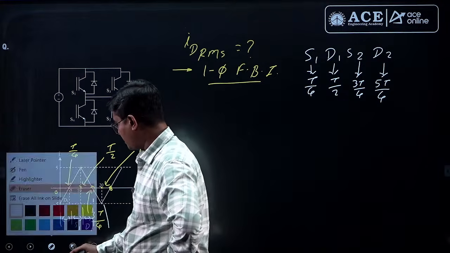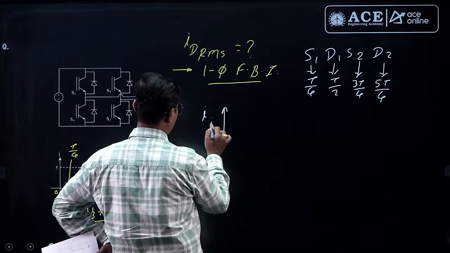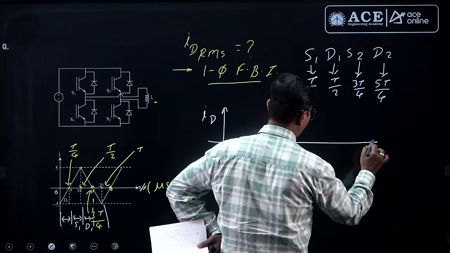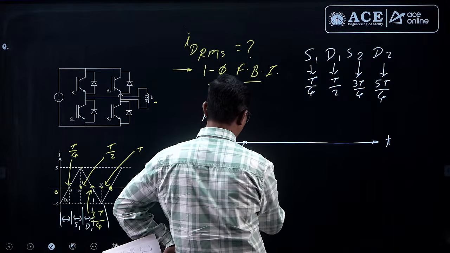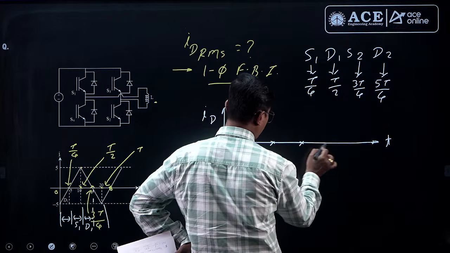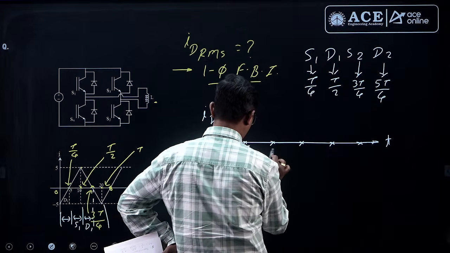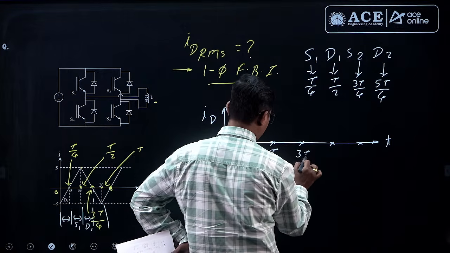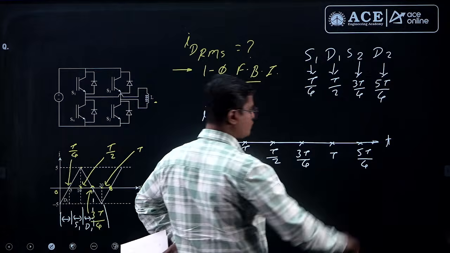Now for this operation, if we draw the waveform for diode current, how will it be? We will get a triangular type of waveform. Any one diode you can take, T by 4, T by 2, 3T by 4, T and 5T by 4 and so on.